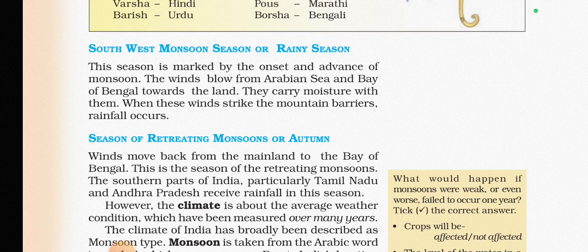Now moving ahead to the next one, season of retreating monsoon or autumn. Winds move back from the mainland to the Bay of Bengal. In this season, the southern parts of India, particularly Tamil Nadu and Andhra Pradesh, receive rainfall.